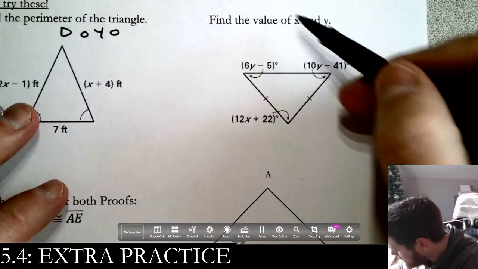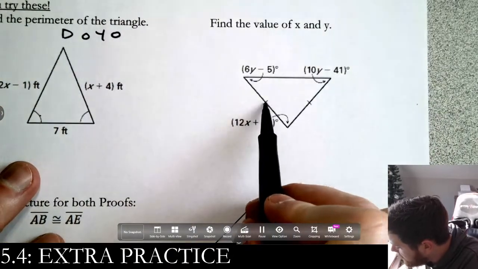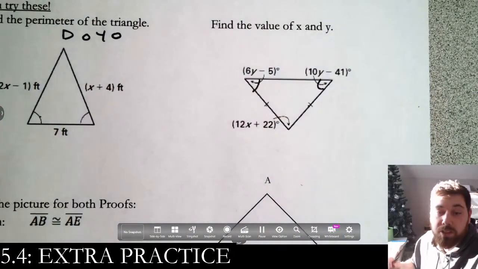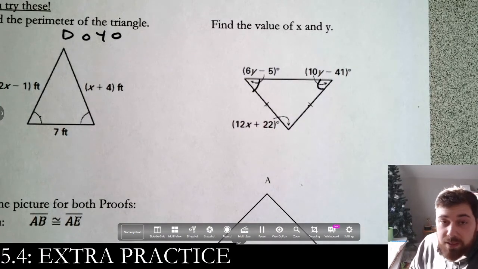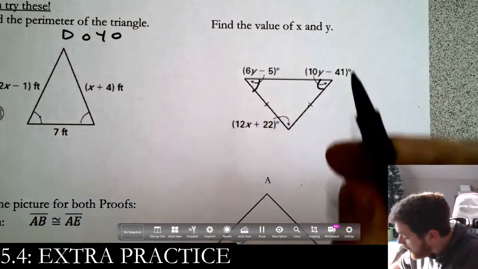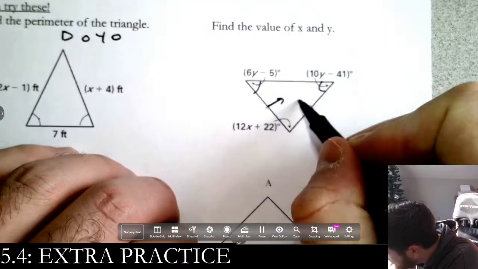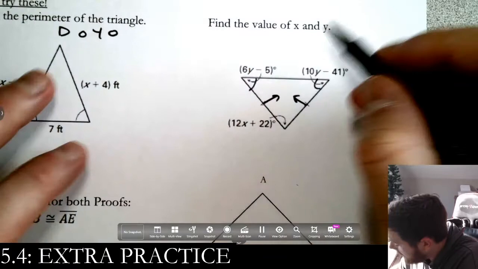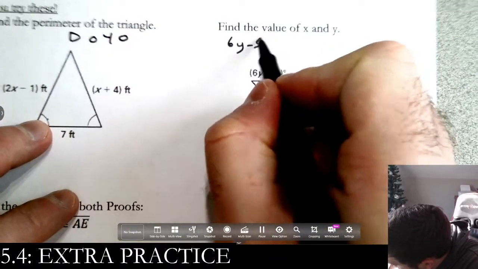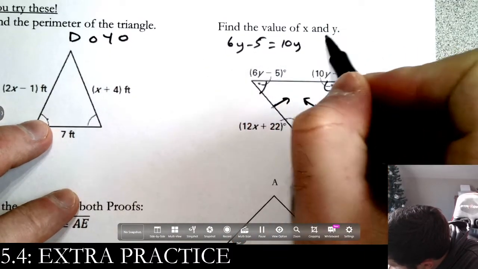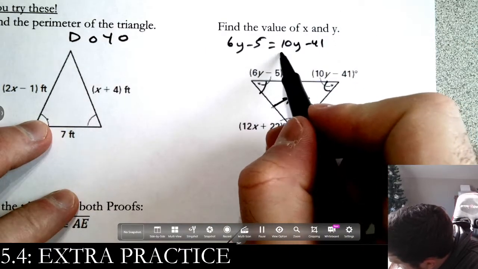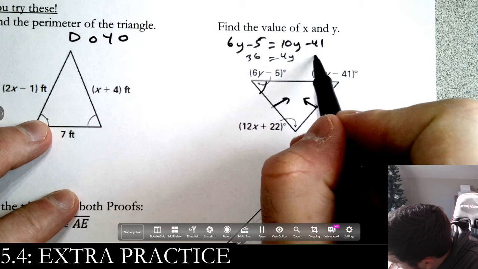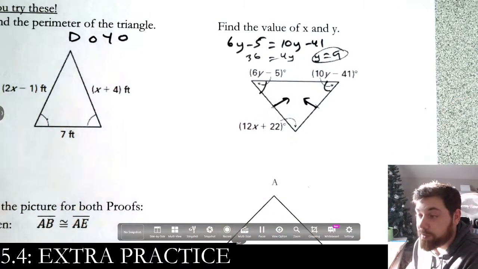So, to start with, these 2 are the same. Now it's tricky, because if you don't catch which ones are the base angles, then this is impossible, right? So just make sure you draw a little arrow if that helps, that tells you where it is across from it, okay? So now I know that these two are the same, so I'm going to set them equal. Solve it. 4y plus 41 equals 77, 4y equals 36. y is 9.